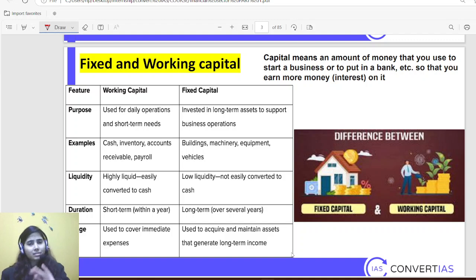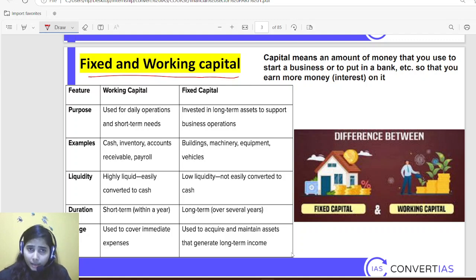But again, it is easier compared to the banking portion what we have done. There were so many graphs and conceptual things. But here it is a bit easy, so don't worry about it. So again I would request to please bring your notes with yourself so that you will be marking the important terminologies and important things along with it. So first thing is fixed and working capital.